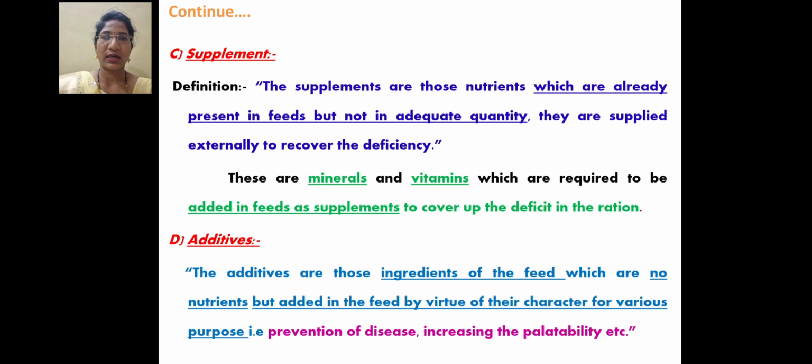Then the fourth class is the additive. Additive means the ingredients of a feed which are not nutrients but are added in the feed by virtue of their character for various purposes, that means prevention of diseases and increasing palatability.